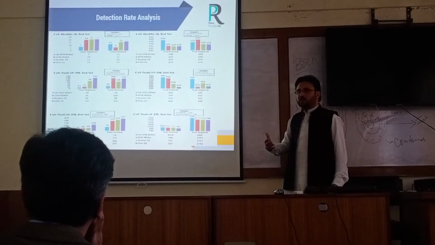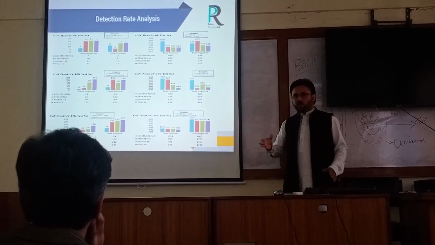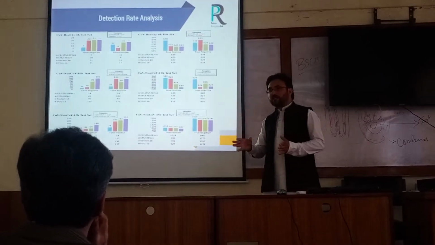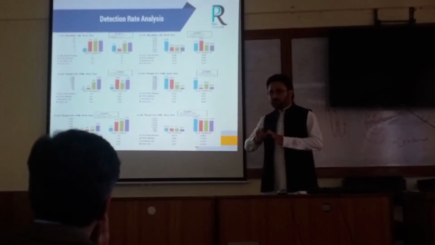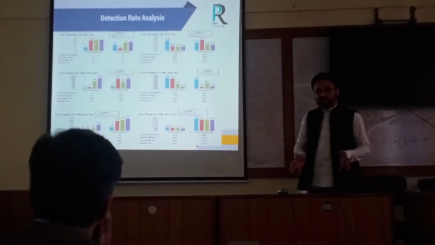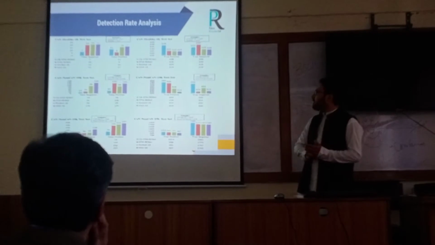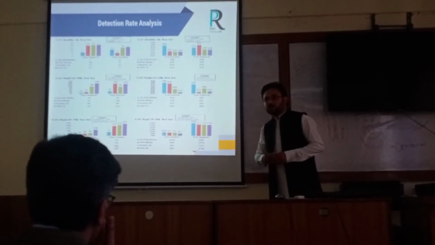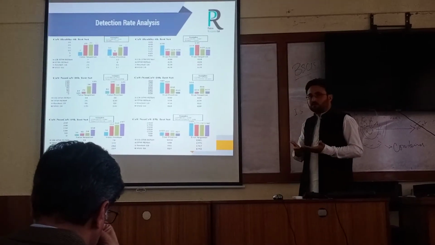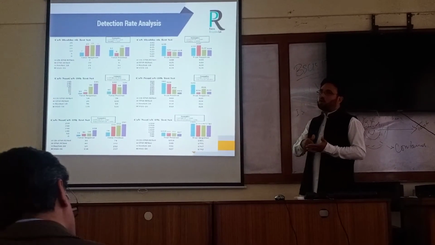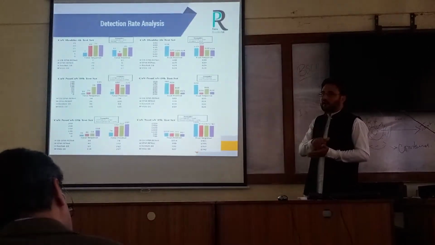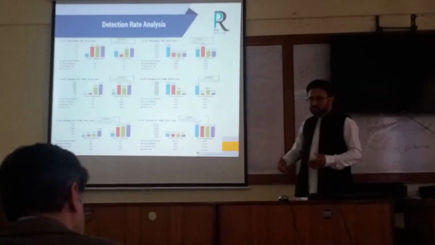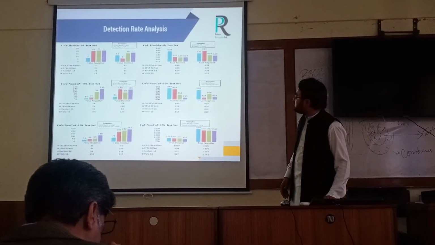False negative means a person who is infected, and a doctor or a computer said that he is not infected. So he will affect the entire territory. That's why we are reducing false negatives, and we are also reducing false positives. False positive means a person who is not COVID infected, but the doctor or the system said that he is infected. So why should we increase the burden on radiologists?